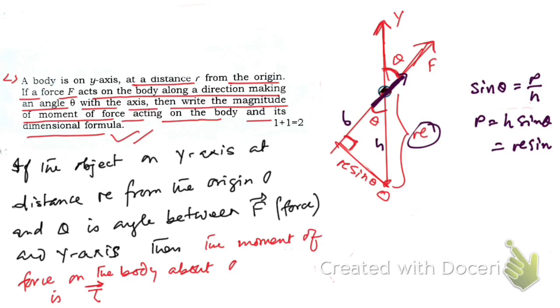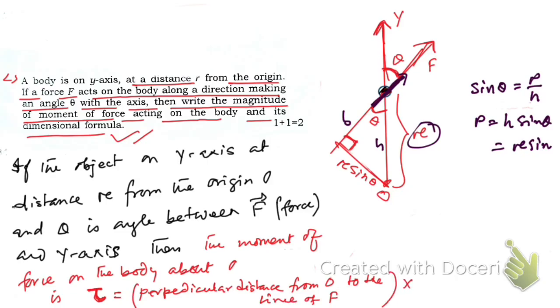If we write in scalar form, then this torque is equal to the perpendicular distance from O to the line of action of F, into the magnitude of the force F. So torque tau will be r sine theta into F. This is scalar form, and this is the magnitude of the moment of force.